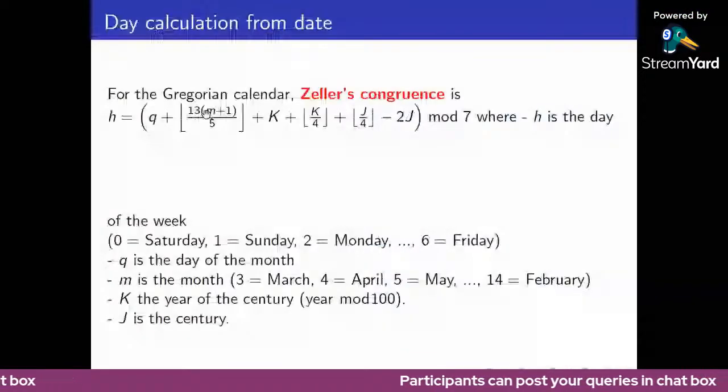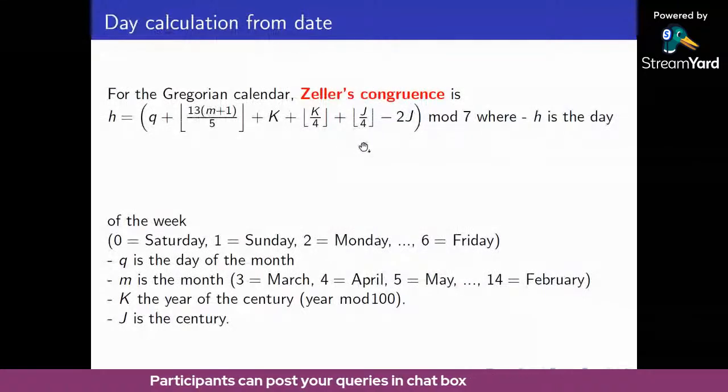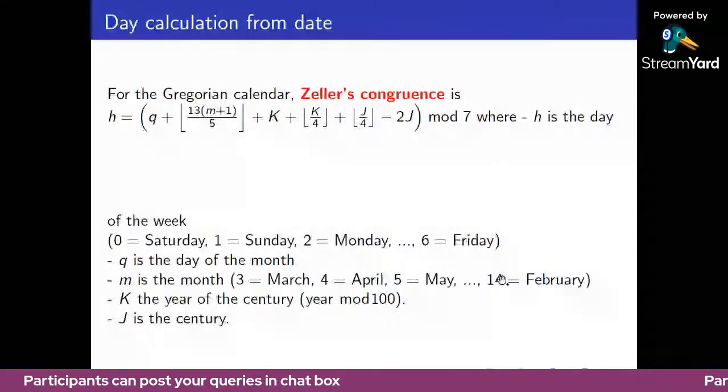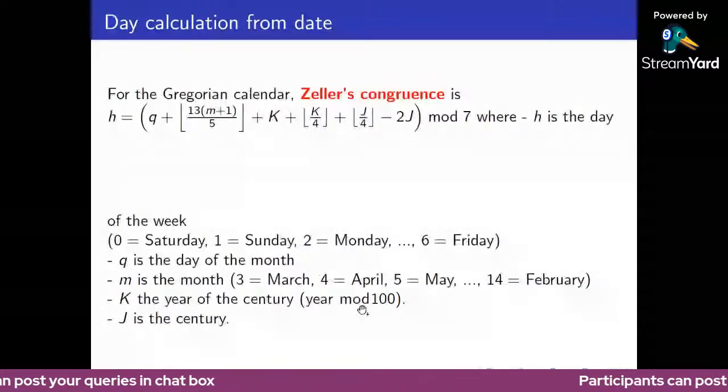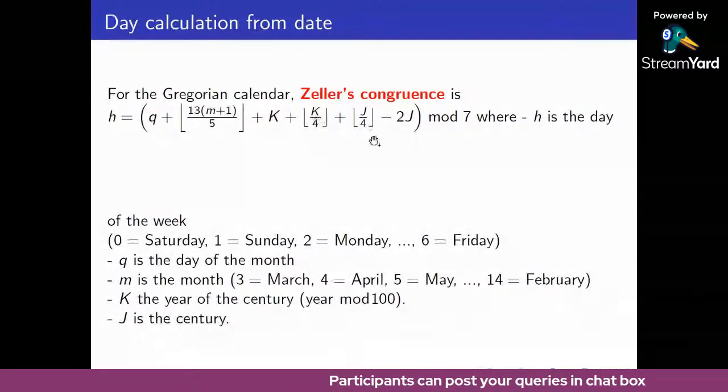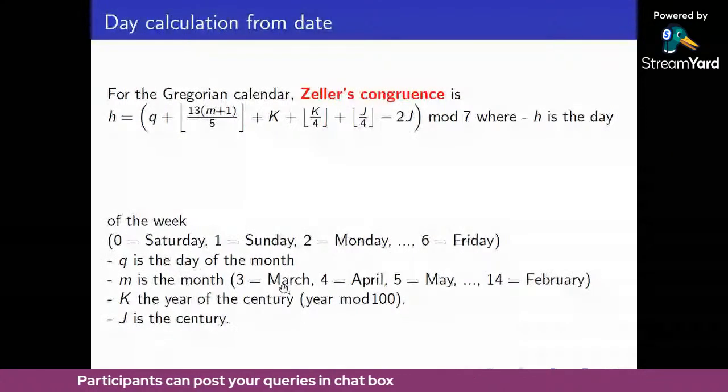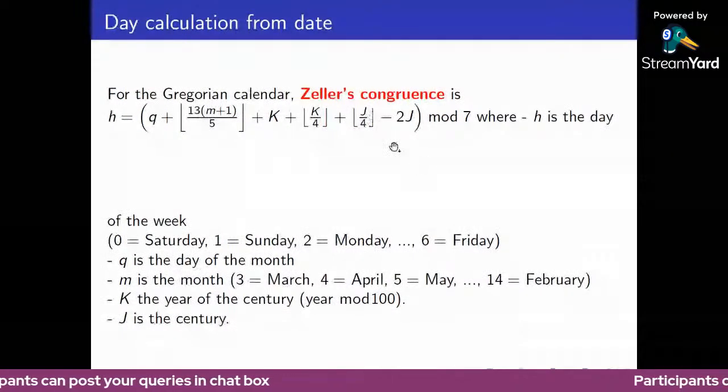Now k. k is the year of the century. Which century? Here we use 20, that is dividing by 100; the year of the century is modulo 100. Sorry, here j is the century and k is the year of the century. So the year means 21. We'll see the example.